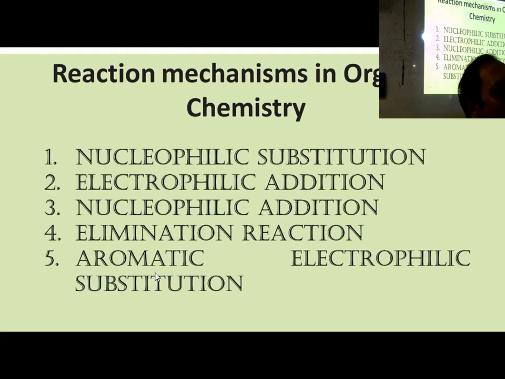Species having a lot of negative charge like CN minus, Cl minus, I minus, OH minus, NH2 minus, or otherwise they can have lone pairs like ammonia, ethylene diamine, pyridine. So having a lone pair or negative charge, they are called nucleophiles. Those having sufficient electronic charge, negative charge, not positive charge, whenever they have negative charge, they can donate an electron pair, they are called nucleophiles.